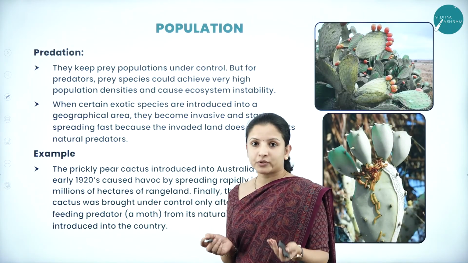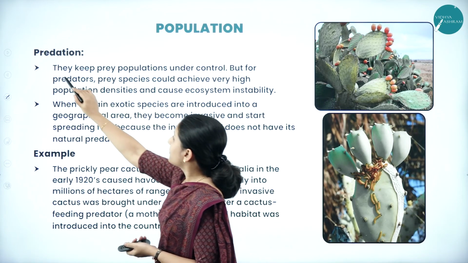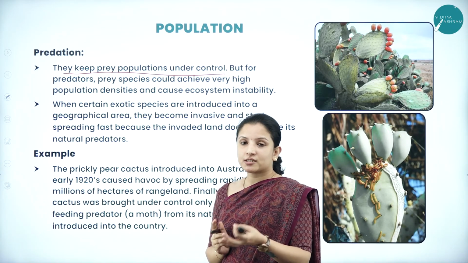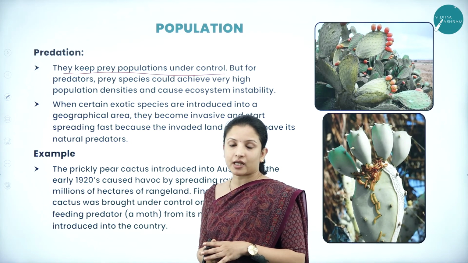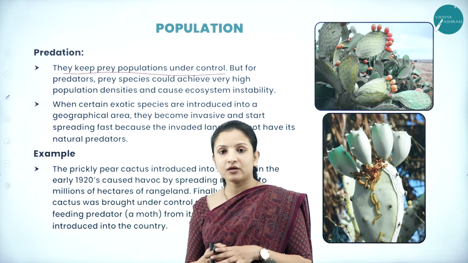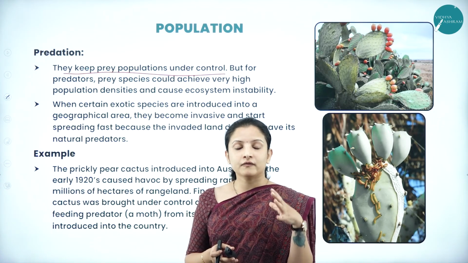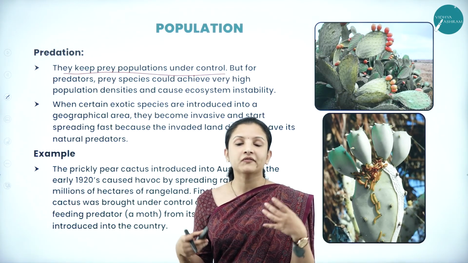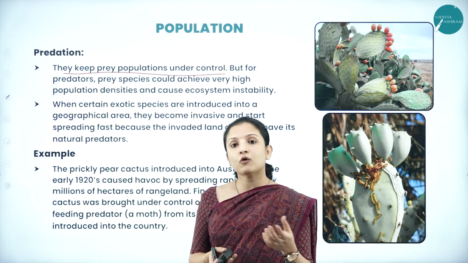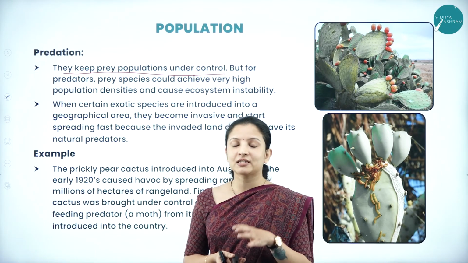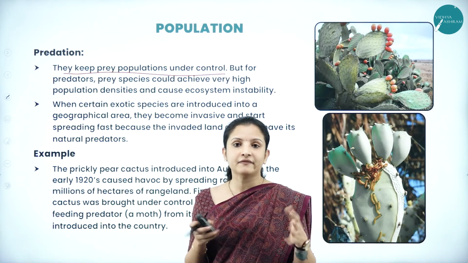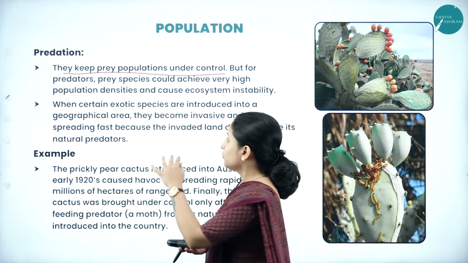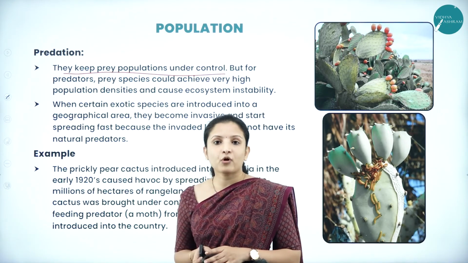Next, talking about predation, predators keep prey populations under control. The best example I can take is deer. Imagine in a forest, the tigers were not there and no predators were there. The deer population would have increased to a greater extent. And what might happen if the deer population increases? They will start feeding on all the shrubs and eventually the shrubs would be emptied from the forest, right?